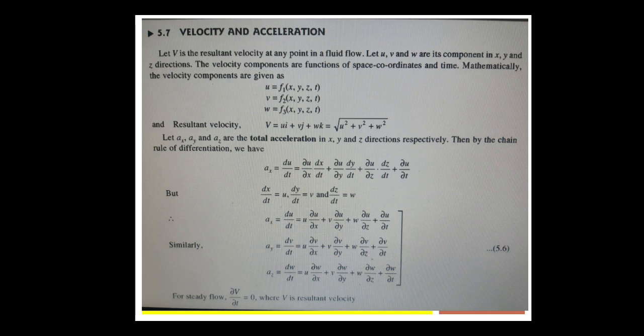That is for the t. We know that dx by dt is equal to u, dy by dt is equal to v, and dz by dt is equal to w.